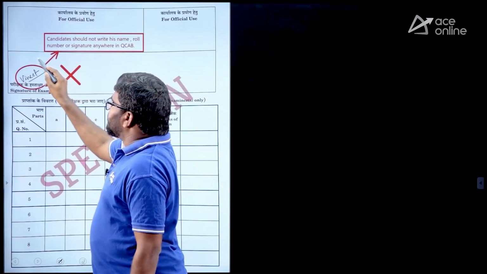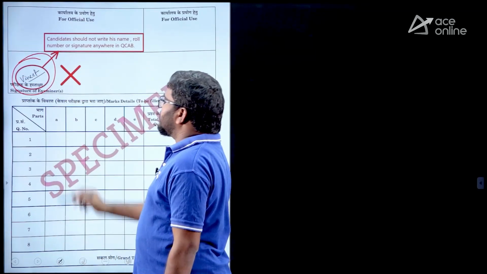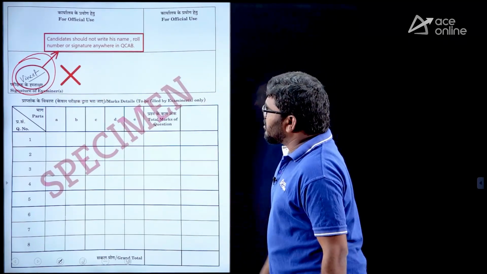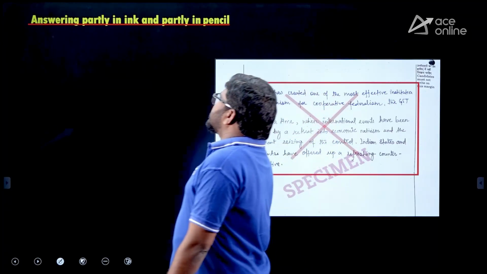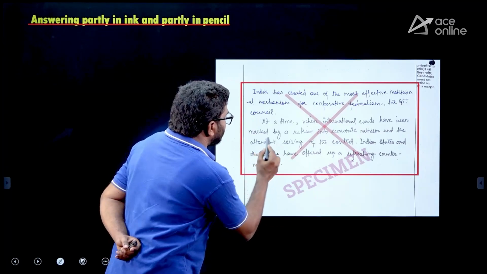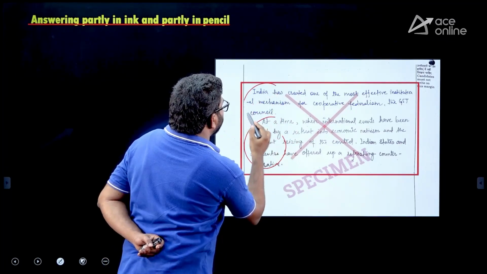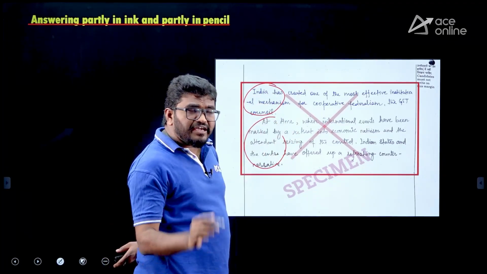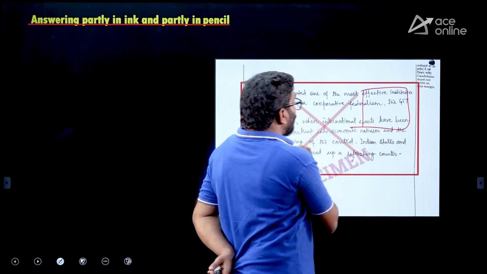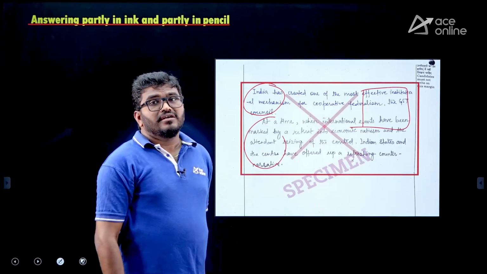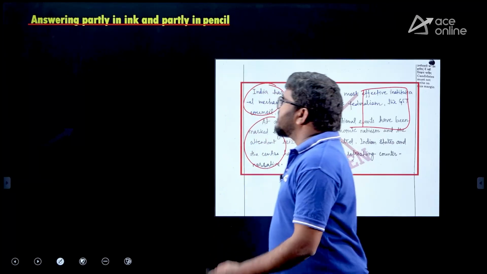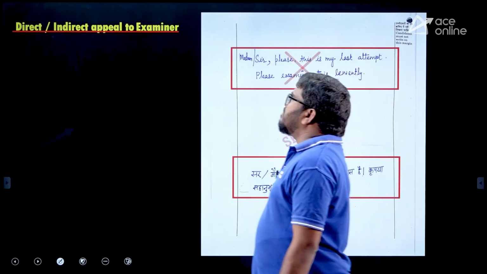Sometimes some of you will make this type of mistake: the examiner's signature is there, but some people do things like this, and you should not. Next, answering partly in ink and partly in pencil. Let's say this is written with a pencil and this with a pen. This is not good. In case you want to use a pencil only for diagram purposes, you may, but don't write with pencil and pen like that. They are not going to be corrected.